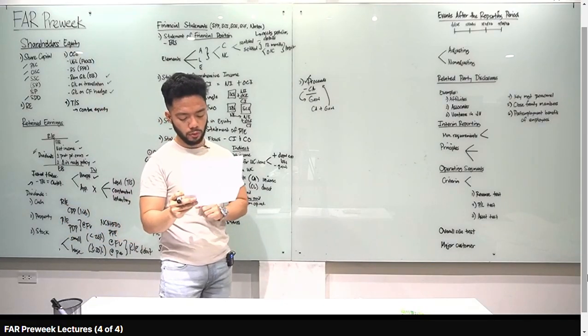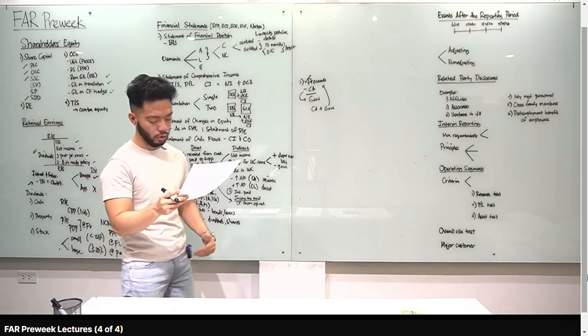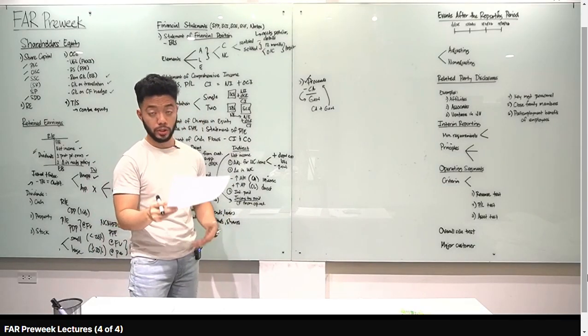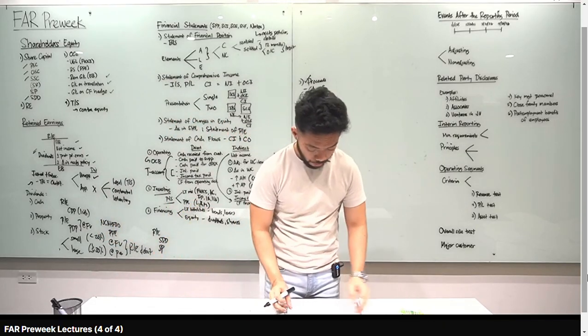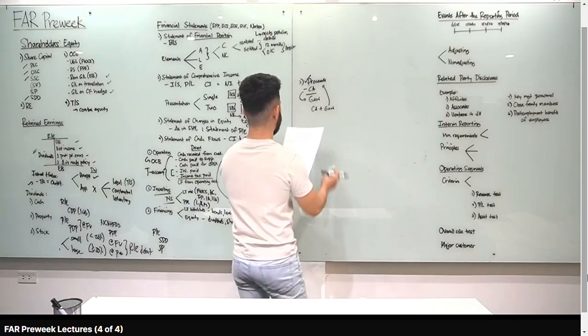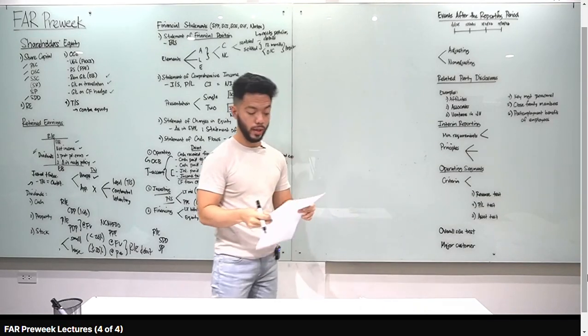Number 4, in statement of cash flows, which of the following should be reported as cash flows from financing. Pag financing, long-term liabilities and equity. Payment to retire mortgage note, which is a long-term liability, and dividend payment. Number 5, what is the amount of collections from customers? Number 6, payment of accounts payable. And number 7, cash balance on December 21. So for this one, direct method yan.